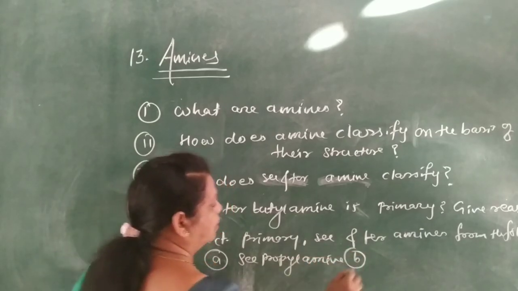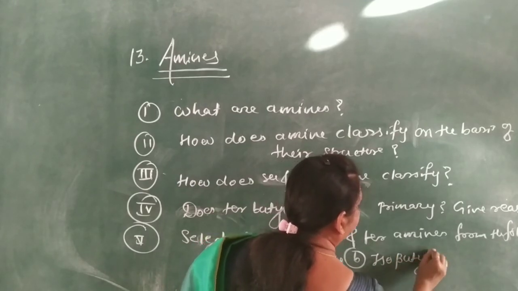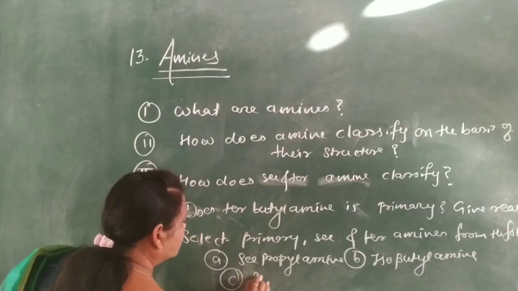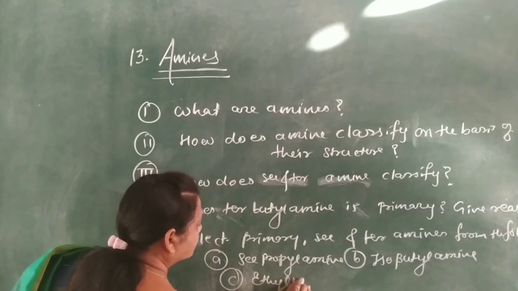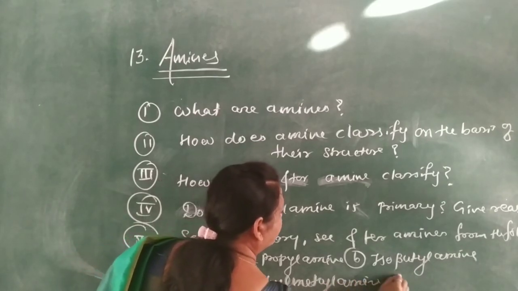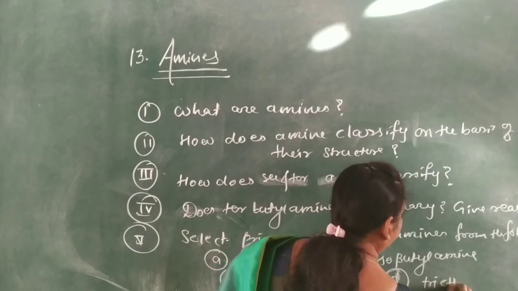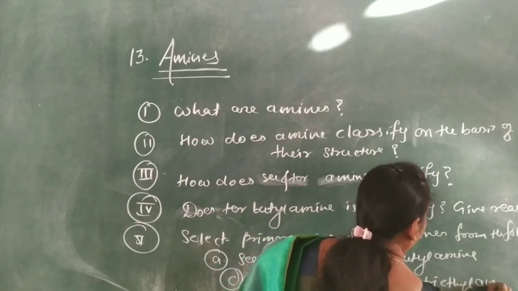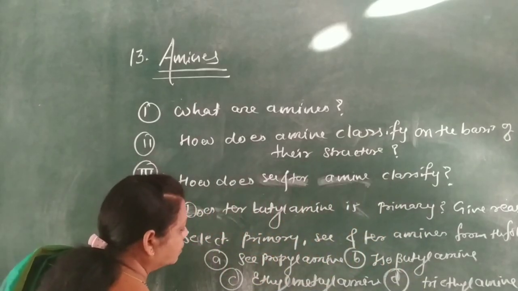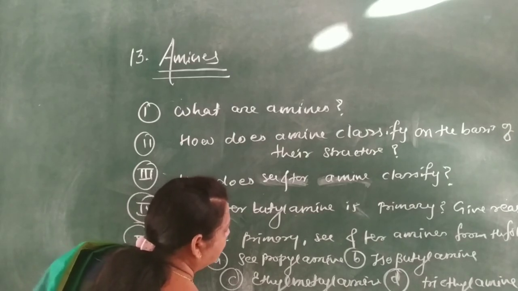B, isobutylamine. C, ethylmethylamine. D, triethylamine. E, ethyl dimethyl